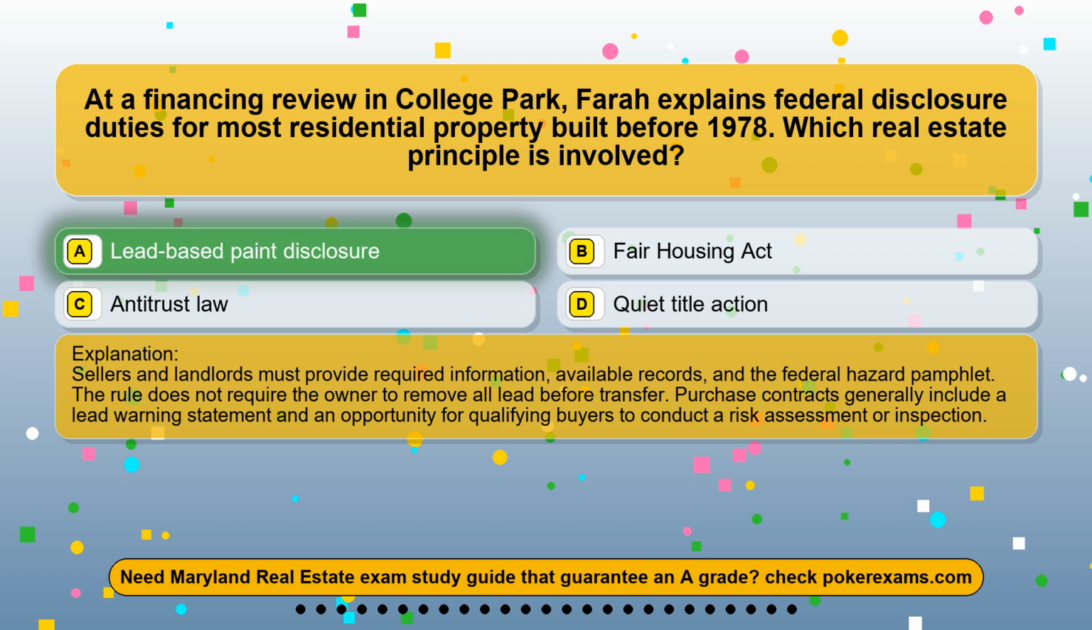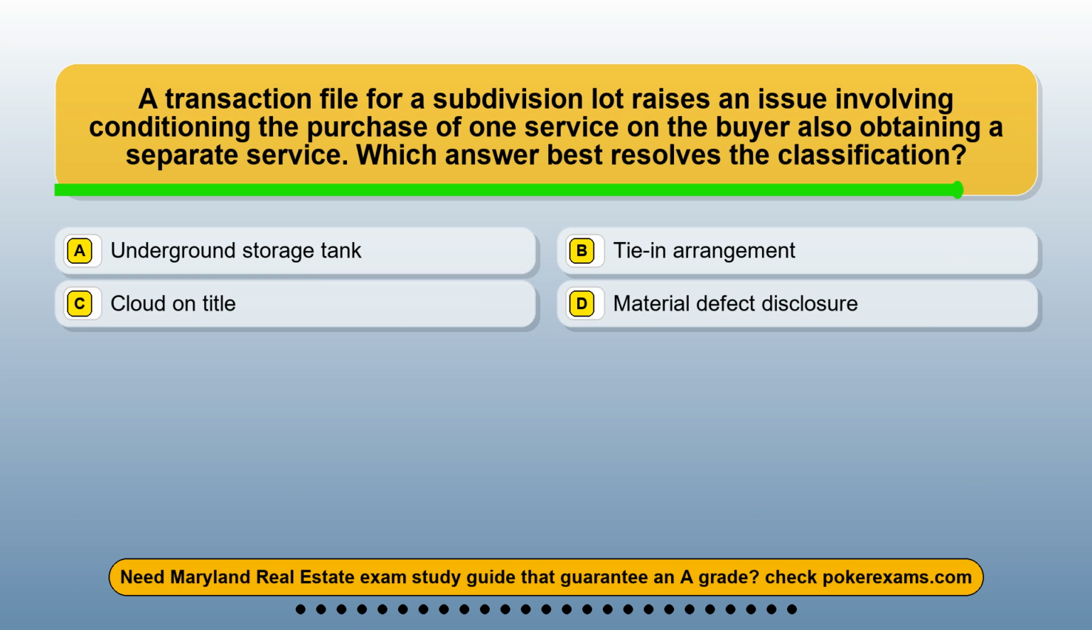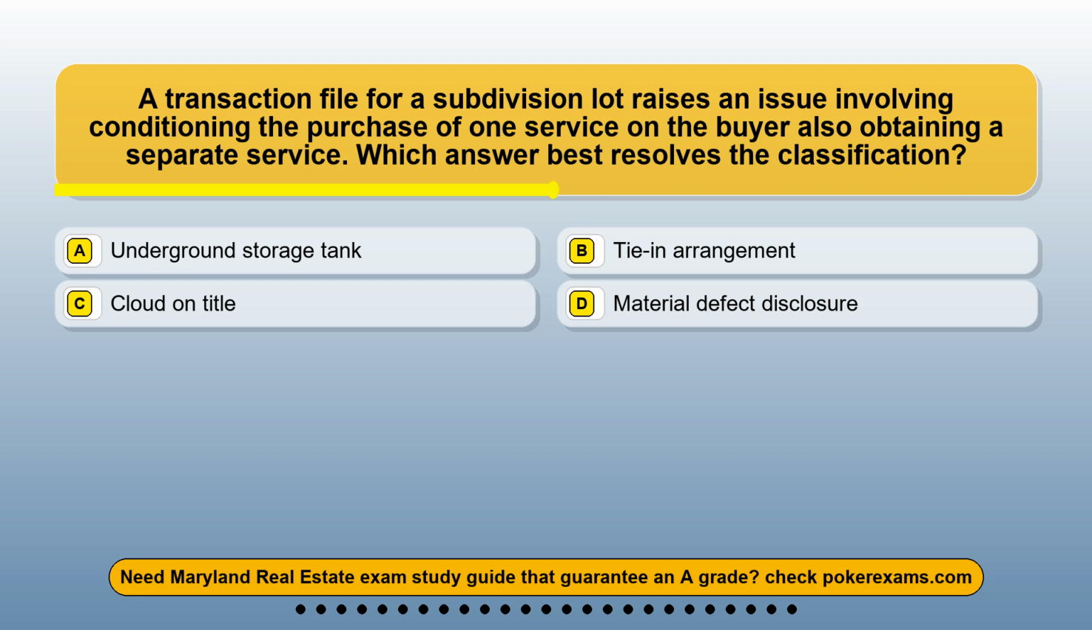Question 7. A transaction file for a subdivision lot raises an issue involving conditioning the purchase of one service on the buyer also obtaining a separate service. Which answer best resolves the classification? Option A. Underground storage tank. Option B. Tie-in arrangement. Option C. Cloud on title. Option D. Material defect disclosure.